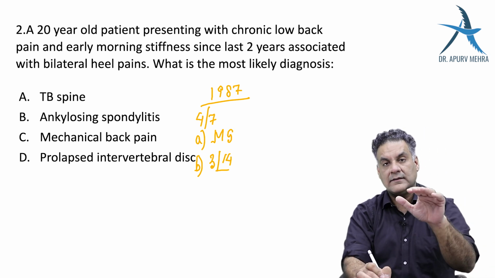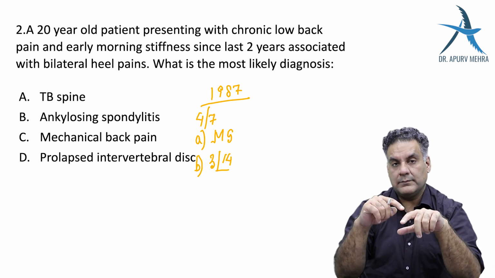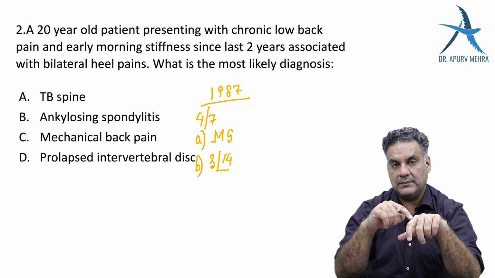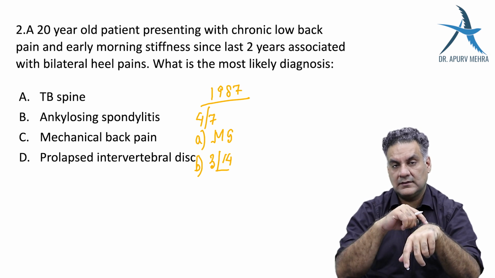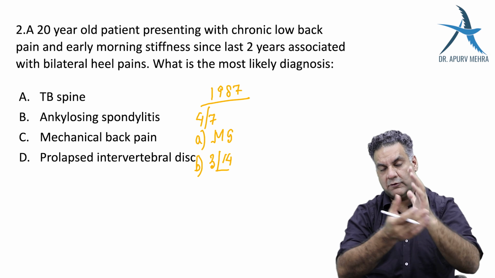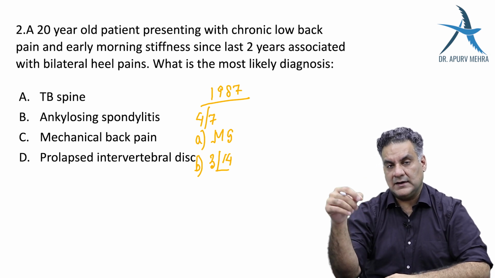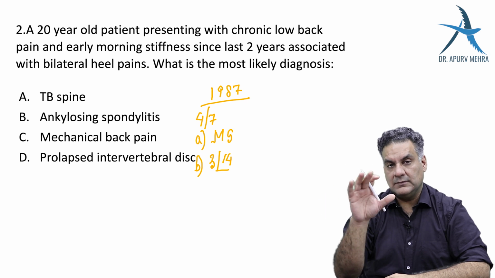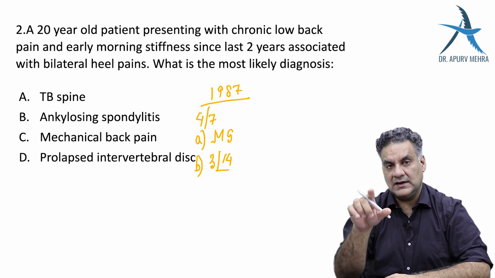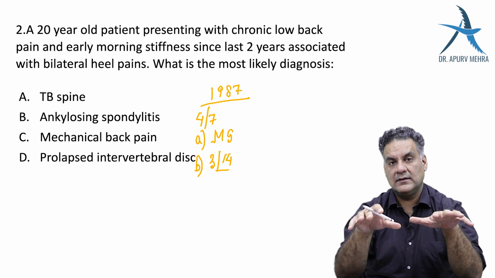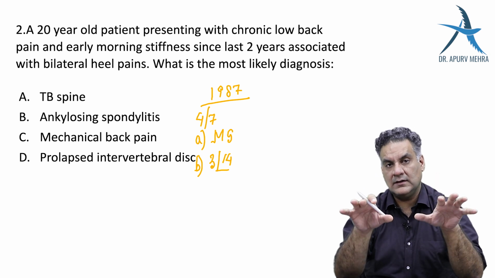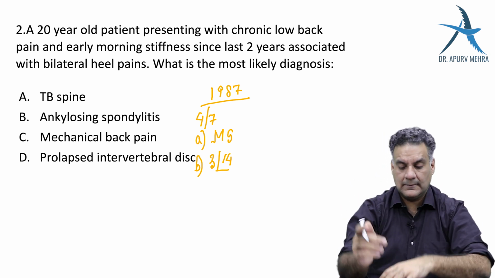The joints are PIP, MCP, wrist, elbow. So these are 4 joints. Knee, ankle and metatarsophalangeal. In the lower limb, 3 joints. 4 plus 3, 7, both the sides 14. If any 3 areas are involved, it's one of the criteria.